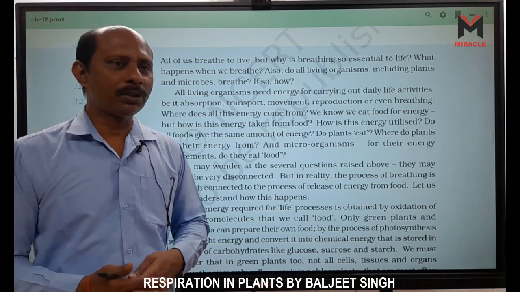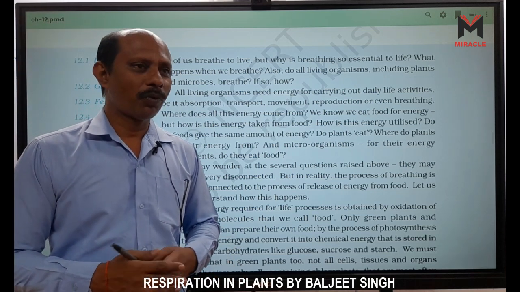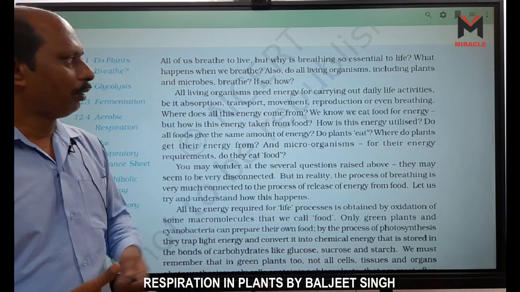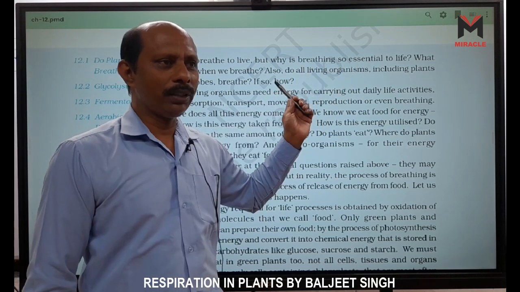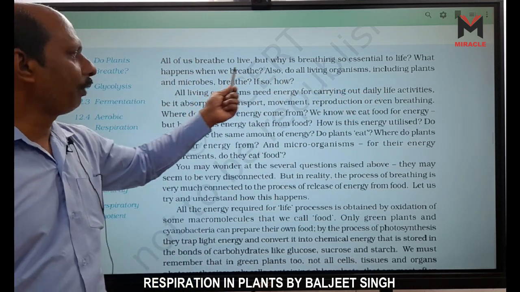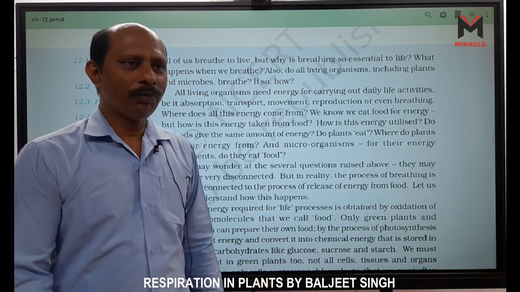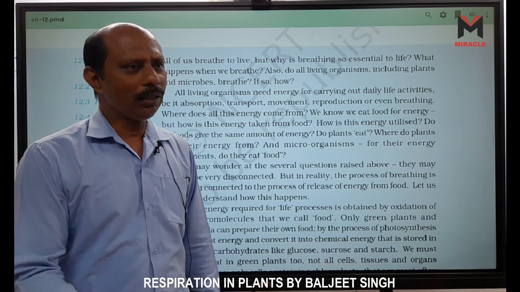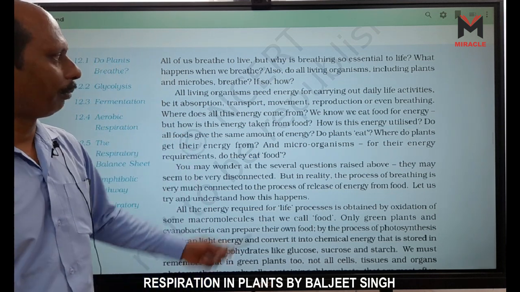Oxygen. Why is oxygen important? For the formation of ATP, that way to produce energy, right? Breathing is essential for producing energy in the form of ATP. And what happens when we breathe? Exchange of the gases. CO2 is released and oxygen is absorbed into the blood.